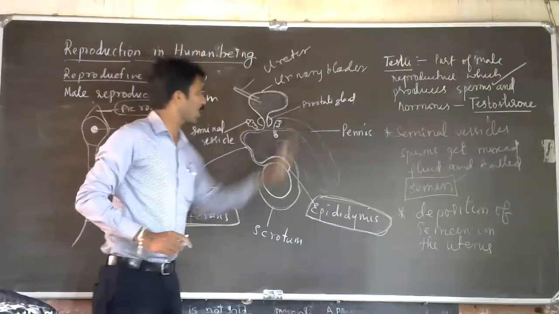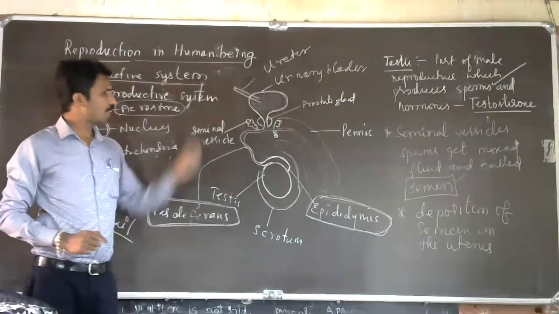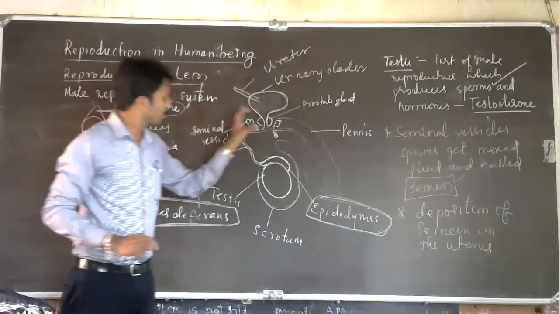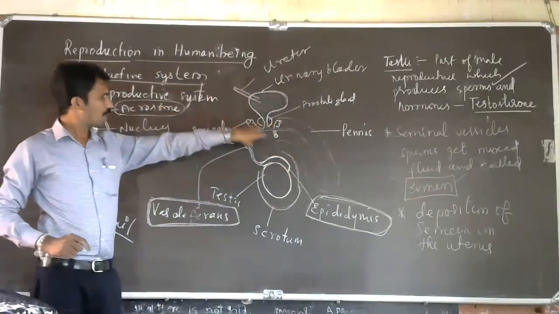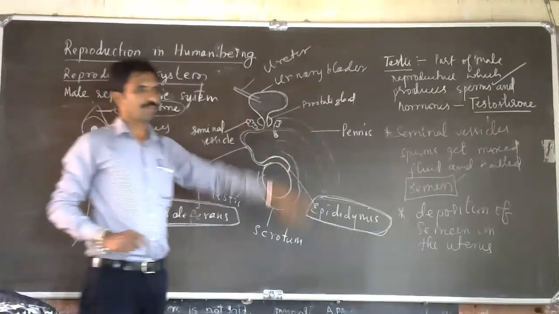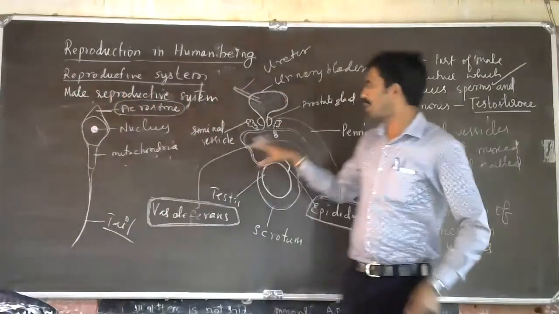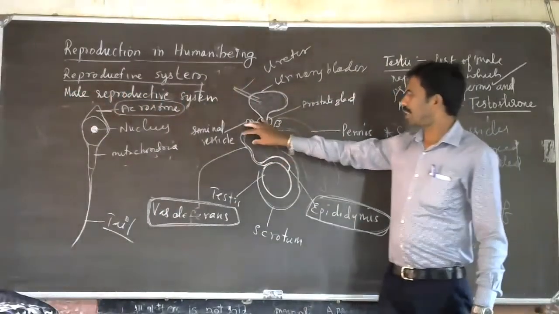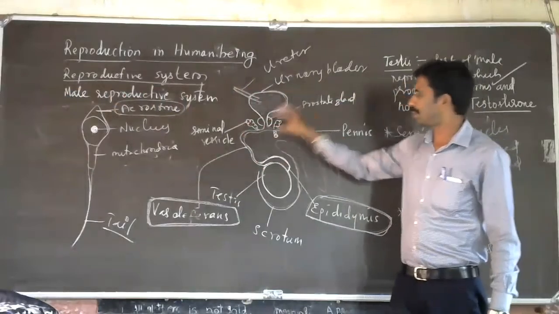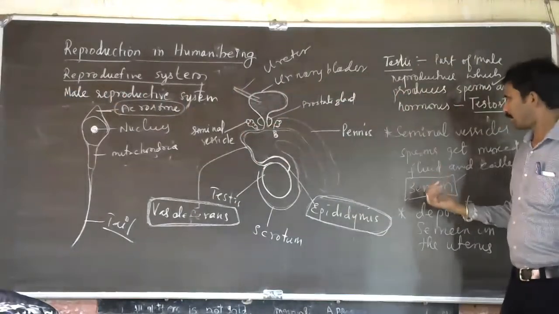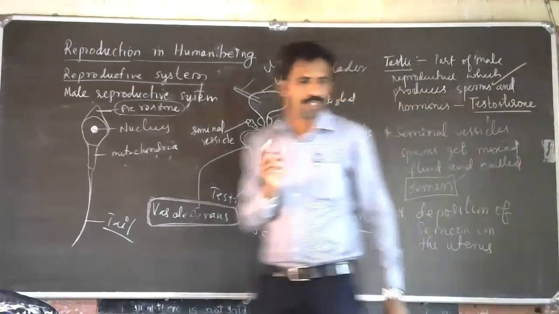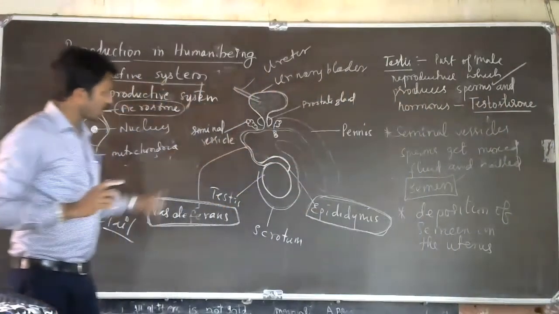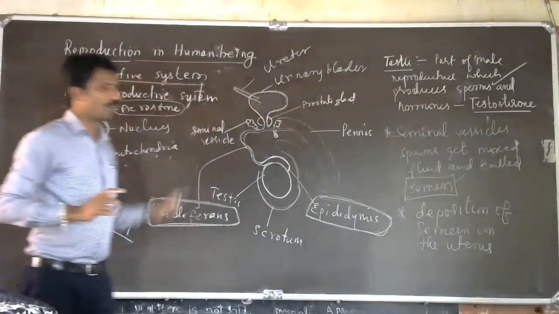And there is one more gland, the prostate gland, which also helps in providing nutrients to the sperms. That also has a main role in reproduction, especially in the formation of semen. So this is about the male reproductive organs.